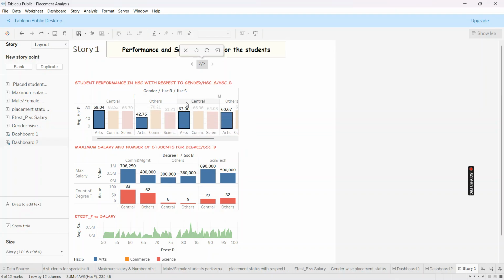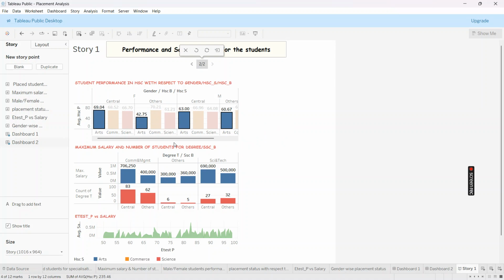Whereas for male students, 63 in central and 60.67. So they have greater than 60 percent in both central and others. But here we have only 42 percent in others and 69 percent in central. So we can tell that male students are performing well in arts group compared to female students.